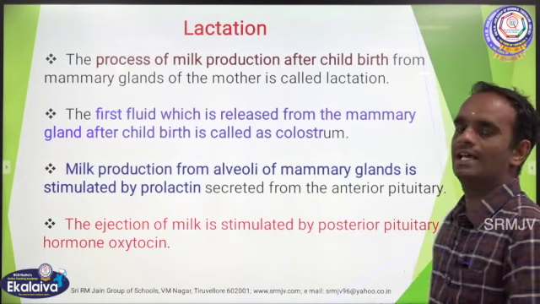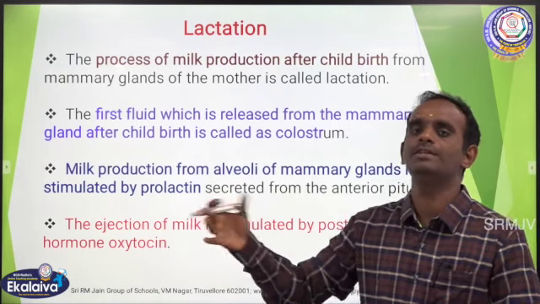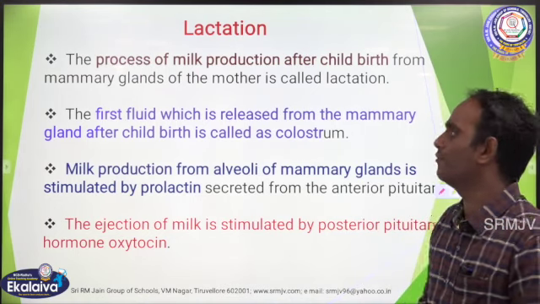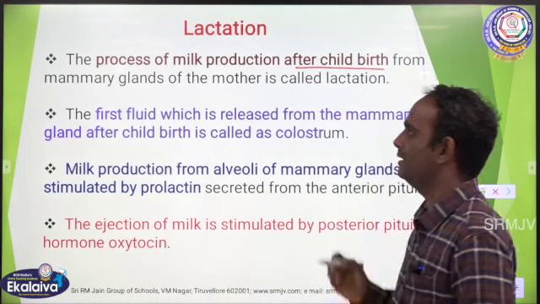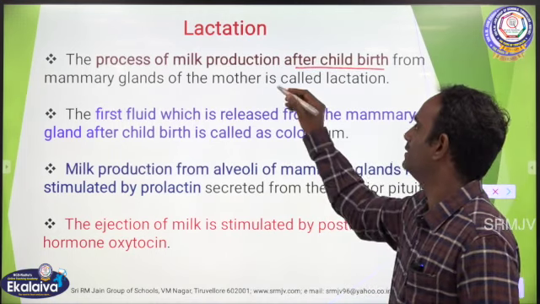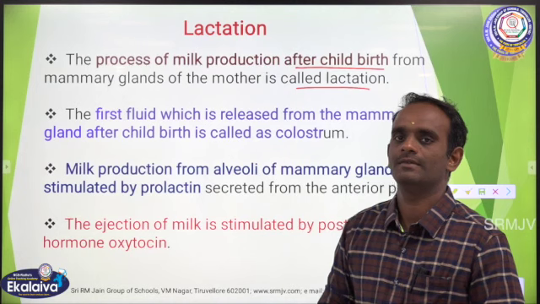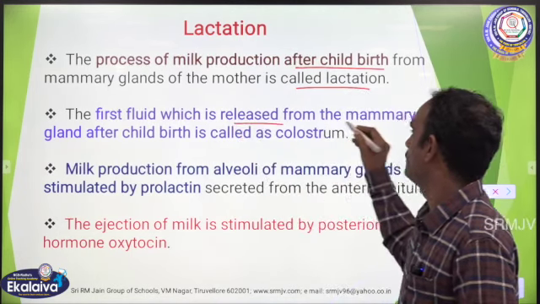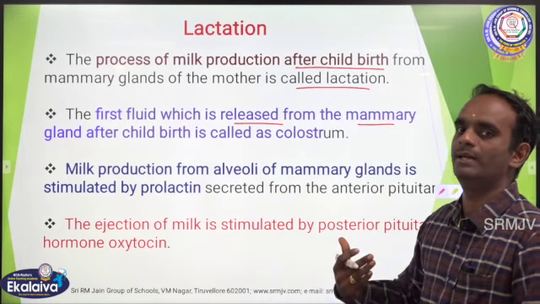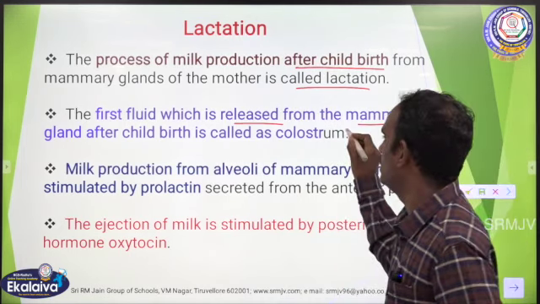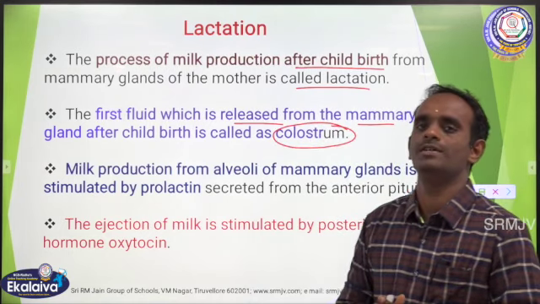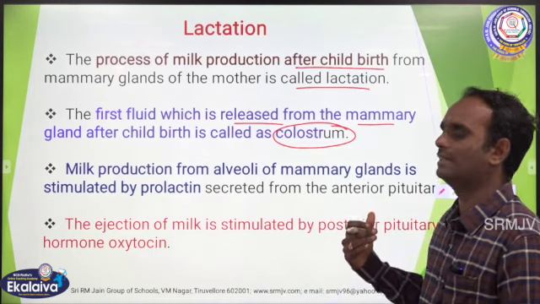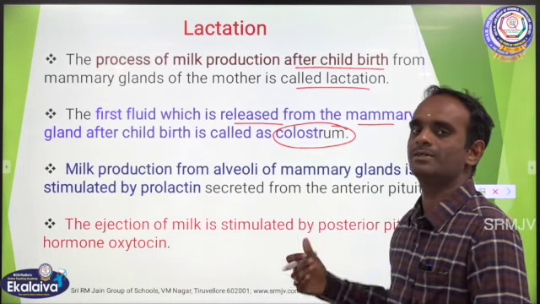The next one is lactation, providing milk to the young one. The process of milk production after childbirth from the mammary gland of the mother is called lactation. Okay. The first fluid which is released from the mammary gland after childbirth, that is after delivery, is called colostrum. It is a very important question.